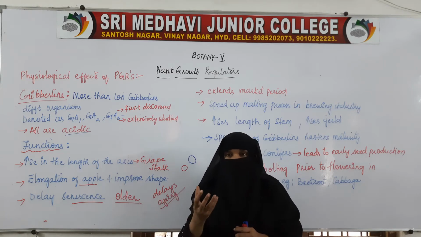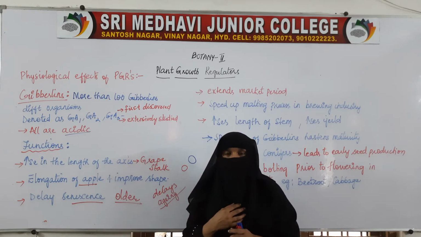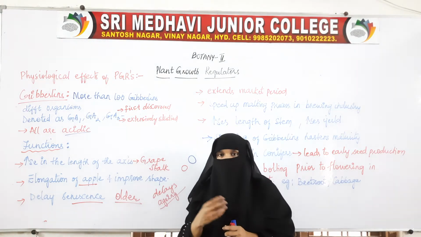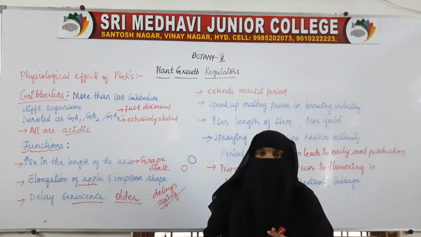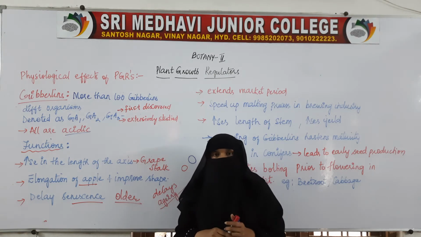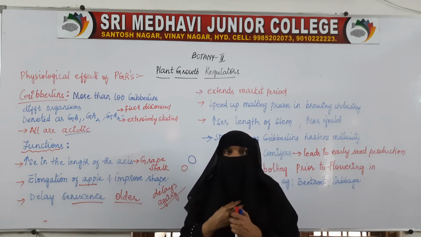For example, if it matures faster, if it ages faster, then it will be on the plant only for a shorter period. For example, if a fruit matures earlier, then what happens? It will be on the plant only for a shorter period. We have to remove it because it has matured. So it started ripening, and afterwards it will fall down.